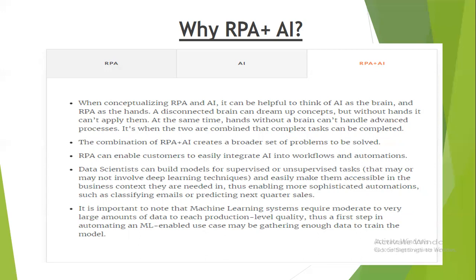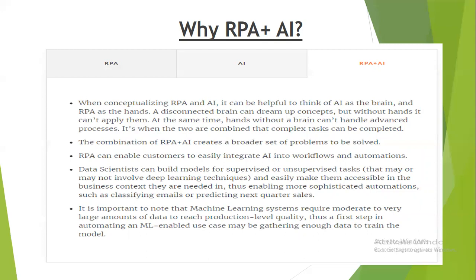So that's where, when these two are combined, it covers a broader set of problems to be solved, and not just the rule based task or not just the intelligent based task. So data scientists can build models for supervised or unsupervised tasks and easily make them accessible in the business context they are needed in, thus enabling more sophisticated automation such as classifying emails or predicting next quarter sales, etc., which in turn broadens the entire arena of the use cases or of the business scenarios that are being covered with RPA or with AI or with the combination of RPA plus AI.